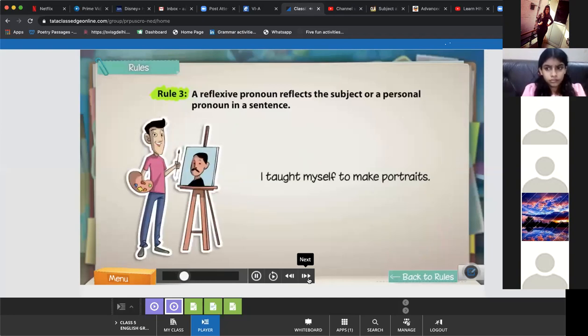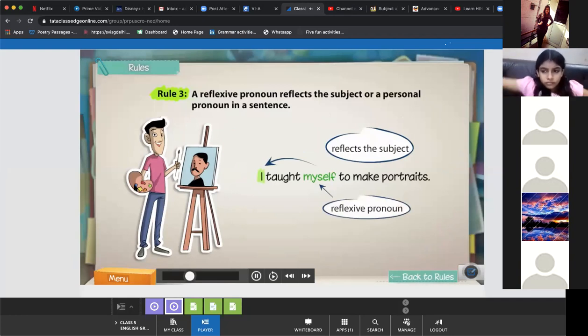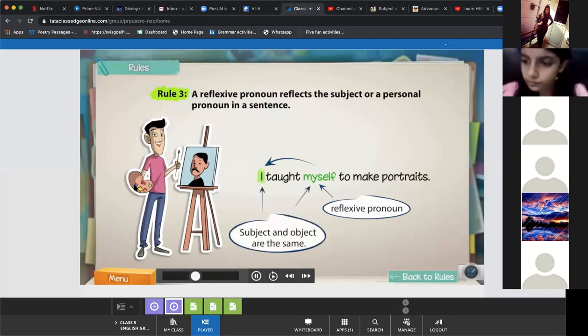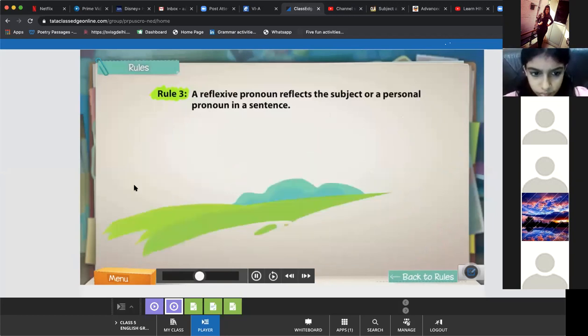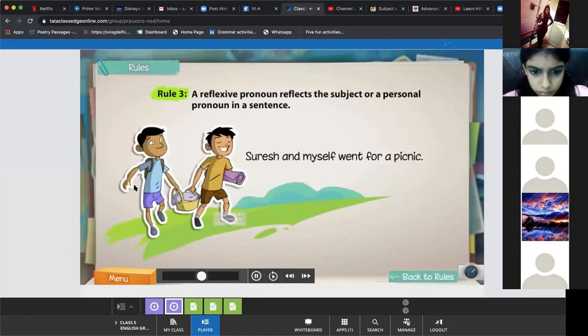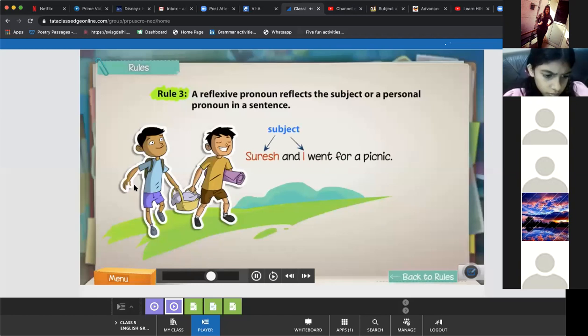Similarly, in this sentence, myself reflects the personal pronoun I and is a reflexive pronoun. Thus, a reflexive pronoun is used when the subject and object are the same. However, a reflexive pronoun cannot be used as the subject. For instance, since a subject is required along with Suresh in this sentence, I should be used rather than myself.